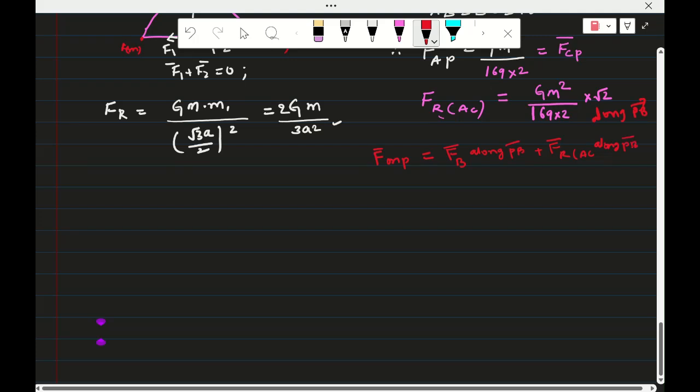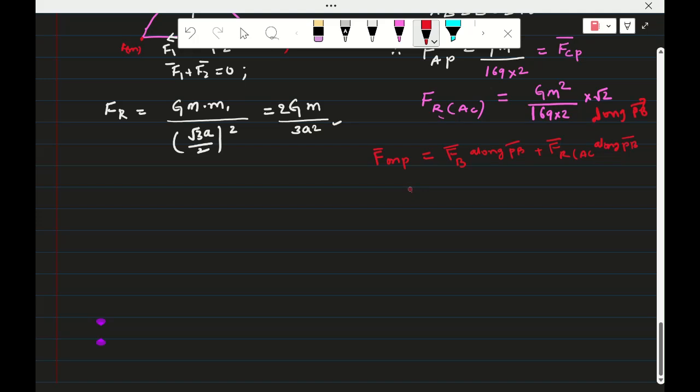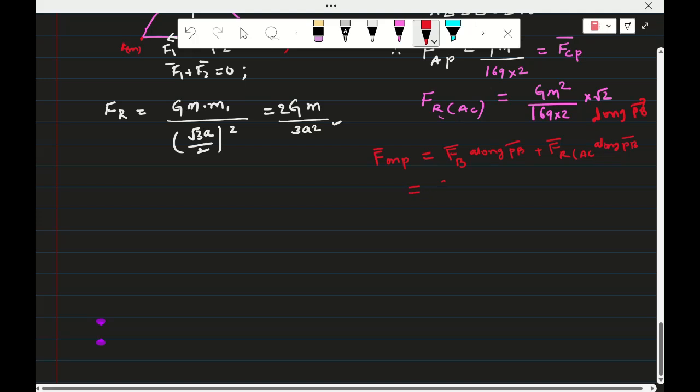These two are added. So that equals G M square by 169, 13 square, because distance square, plus G M square by 169 into 1 by root 2. Suppose this 169 is given as D square, then G M square by D square into 1 plus 1 by root 2. Values are given, so this is the answer.